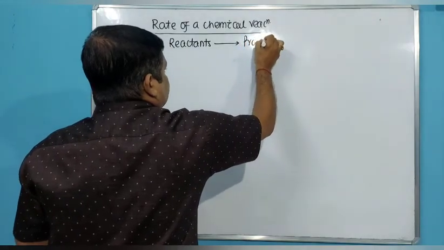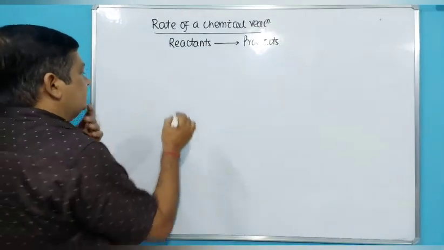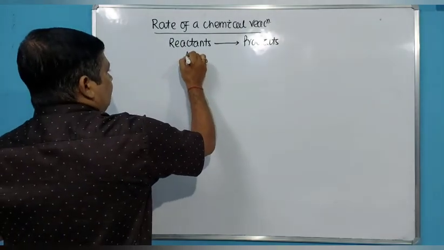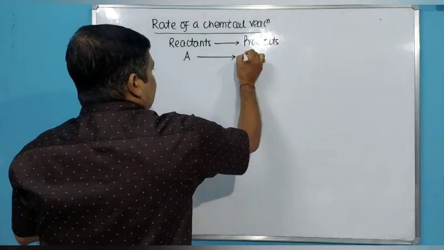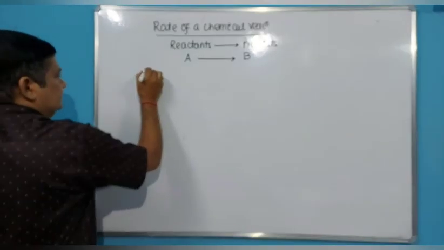Only two species, the reactants, react with each other to form some product. Take the generalized reaction A gives rise to B. I have already shown you what happens during the course of the reaction.